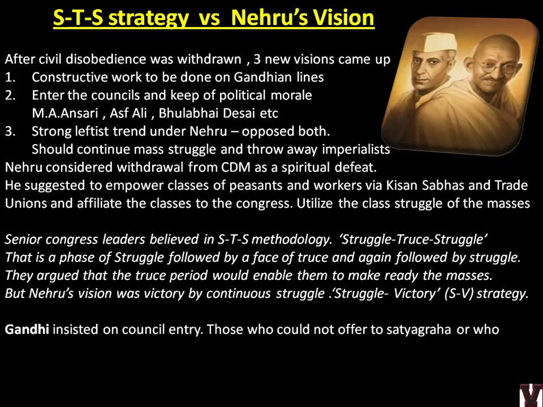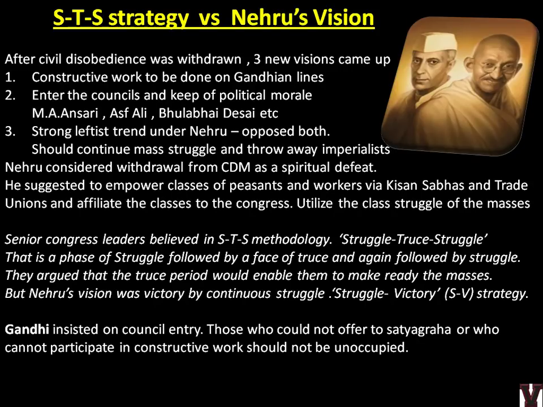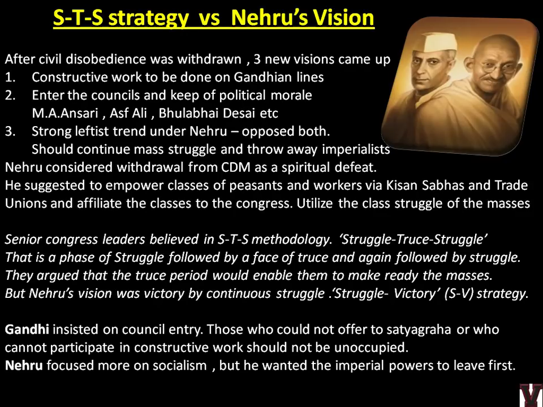Gandhi insisted on council entry. Why did Gandhi do that? Because if you see the three visions which we told on top, Gandhi is supporting 1 and 2 both, because he told everybody cannot do satyagraha, everybody cannot do fasting. So such people should do council entry and should go and disrupt the meetings, or they should not stay unoccupied, they should participate in something. Nehru focused more on socialism, but he wanted imperial powers to leave first. That is why post-independence also, India-USSR relations are very good. At that time, socialism was what Nehru supported the most.